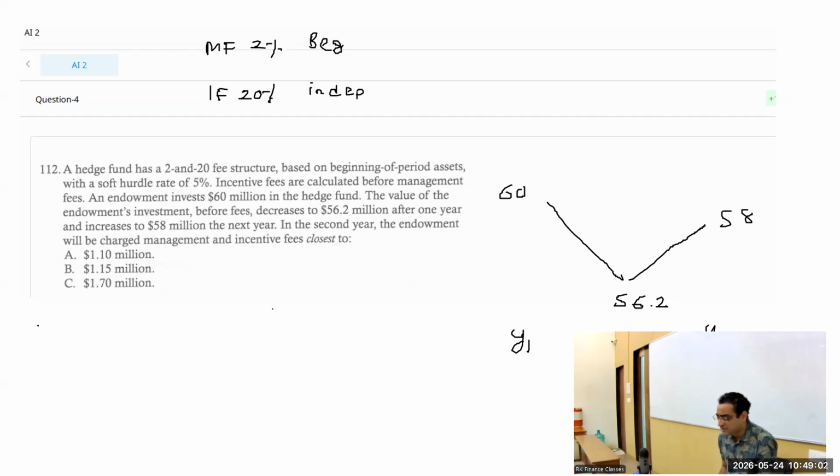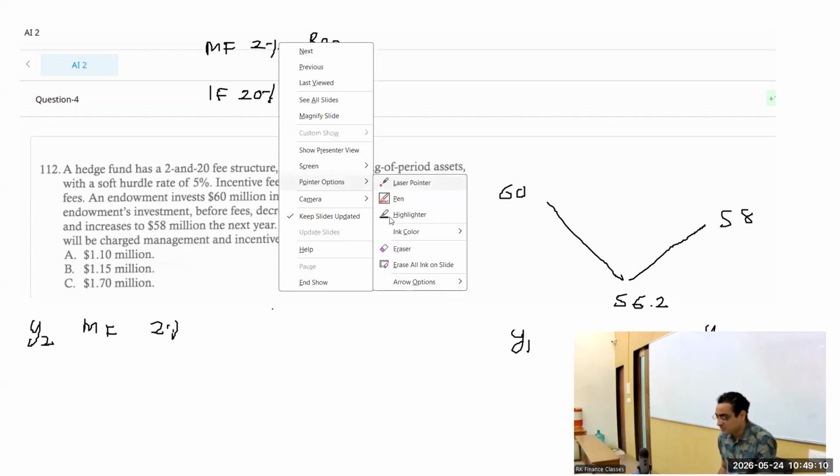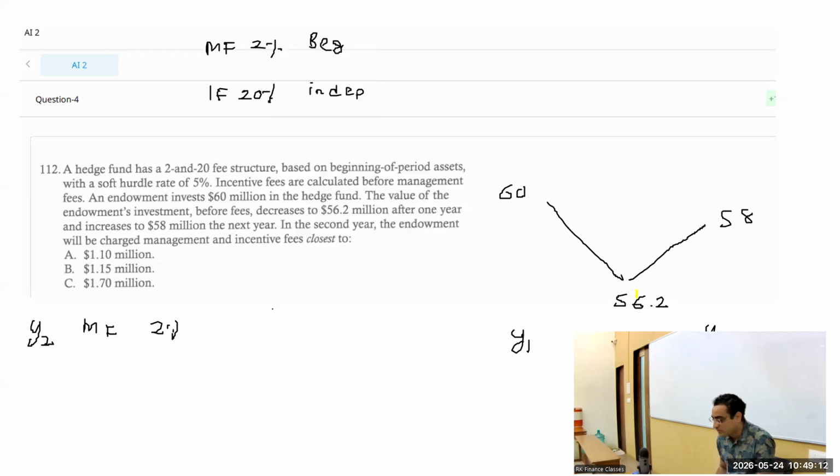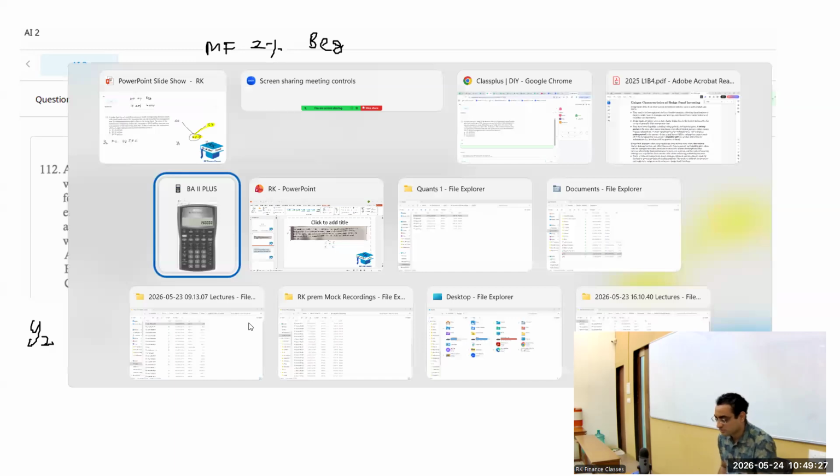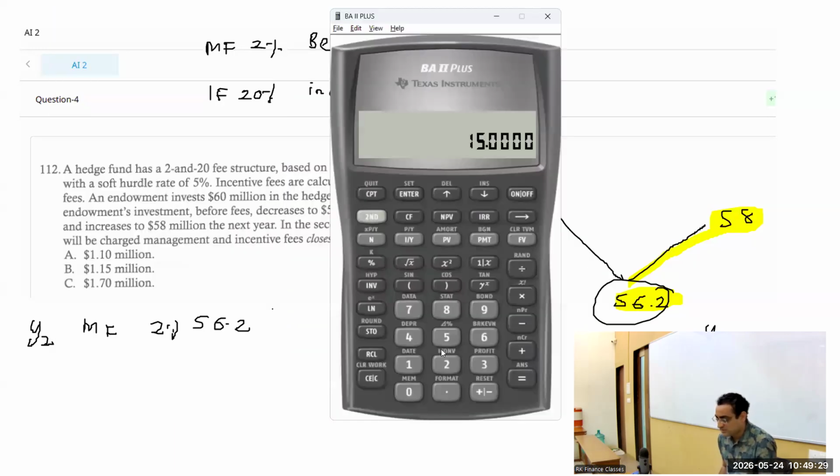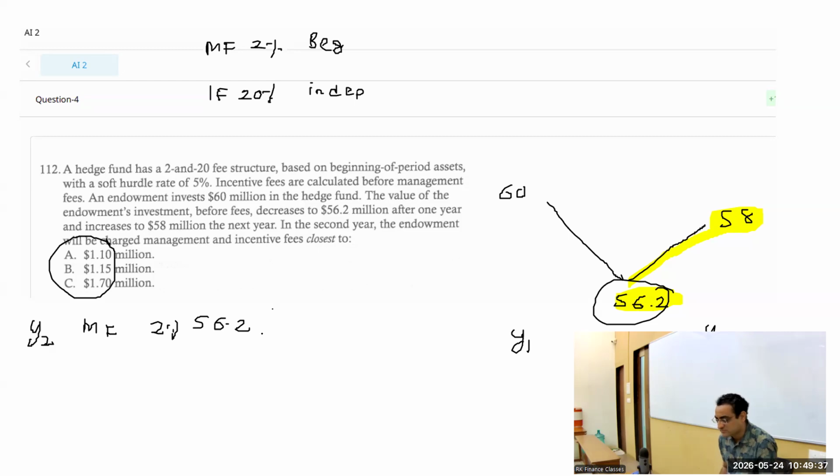So I'll do the easy part. Year 2, management fees is 2% of beginning. I've just put like this, guy silent please. Okay, Jana, what is the beginning? 56 or 58? 2% of 56.2. So 1 point something, 1.124. I like 1.12 because options are far away.